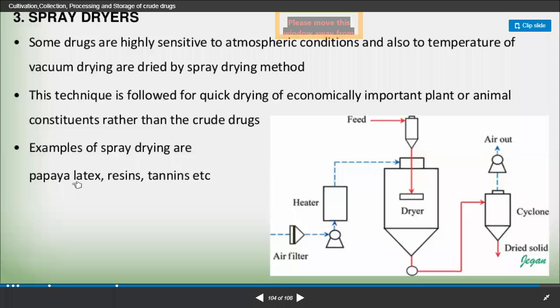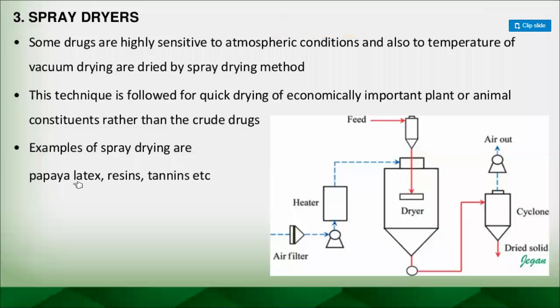Papaya latex means it will be in liquid form. After making an incision into the papaya fruit, whatever latex comes out gets solidified onto the surface of the papaya fruit, and that we scrape out and collect. So such types of latex we cannot subject to the vacuum dryer or some other types of drying.